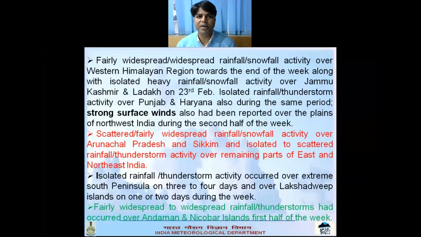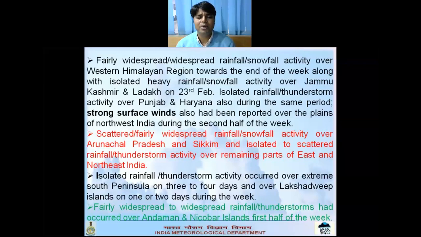Now this is the observed rainfall. Fairly widespread to widespread rainfall and snowfall activity occurred over the western Himalayan region towards the end of the week. Along with this, isolated heavy rainfall occurred over Jammu Kashmir on 23rd, including isolated rainfall activity over Punjab, Haryana during the same period.